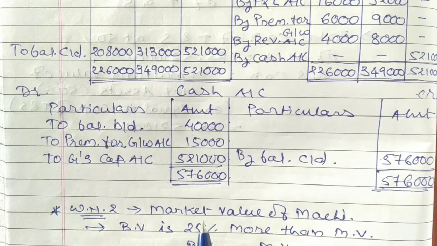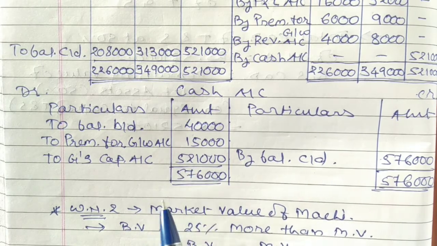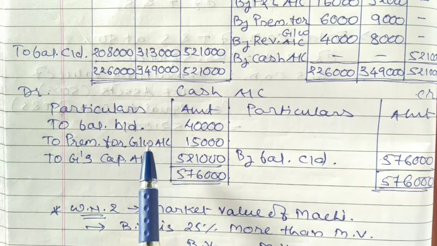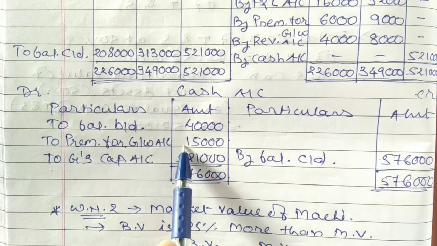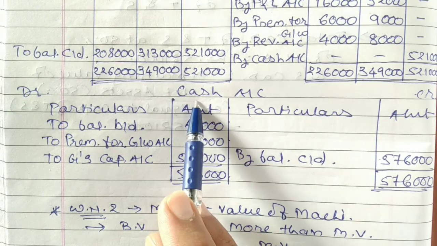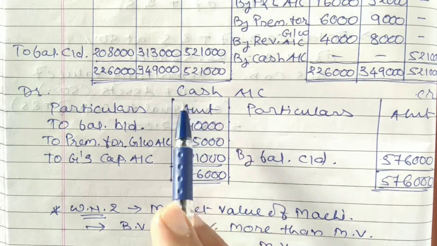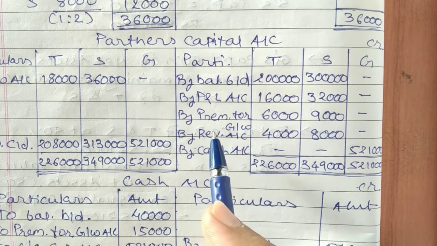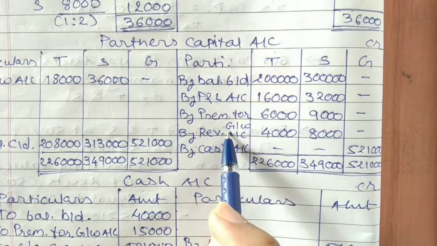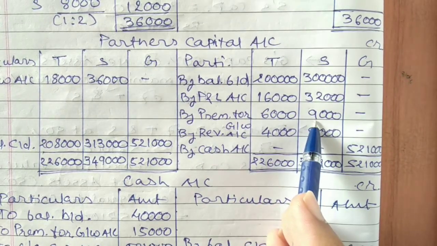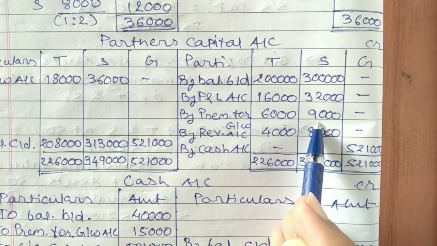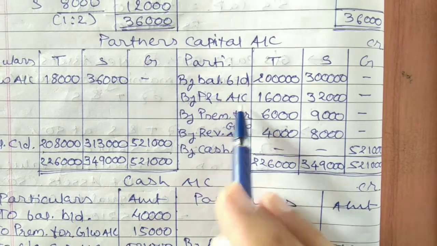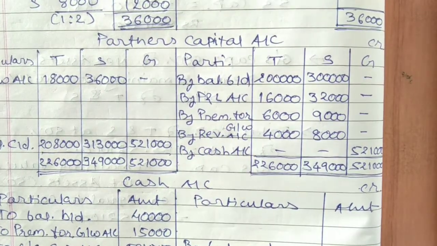Now let's record the effect of goodwill in your cash account and in the partners' capital accounts. The journal entry is cash account debit to premium for goodwill account. That means the amount of goodwill, 15,000, is recorded on the debit side of the cash account. Second entry: premium for goodwill account debit to partners' capital accounts. We have to distribute the amount in the sacrifice ratio among both partners, so by premium for goodwill account, in T and in S, in the sacrifice ratio, that is 6,000 and 9,000. I hope you have understood this journal entry and the posting of it in the cash account and partners' capital accounts properly.